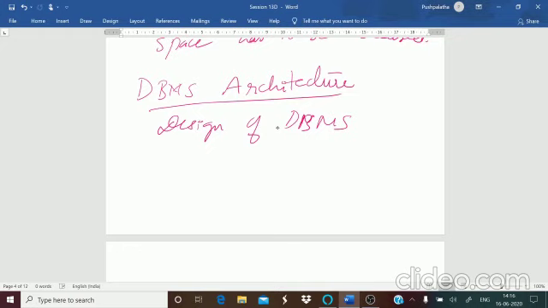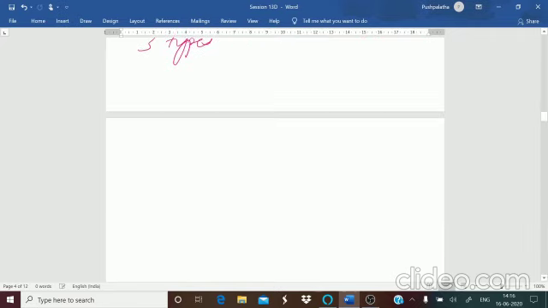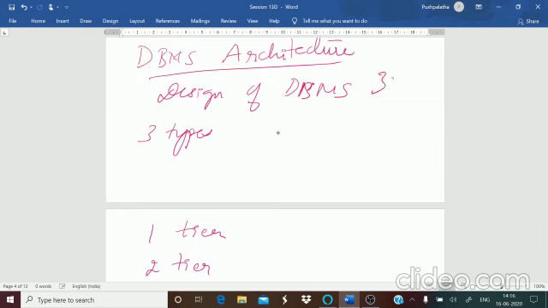This may be centralized or decentralized. Mainly we have three types of architecture: one-tier architecture, two-tier architecture, and three-tier architecture. Remember, this is an important 3-mark question from this chapter: one-tier, two-tier, and three-tier architecture.